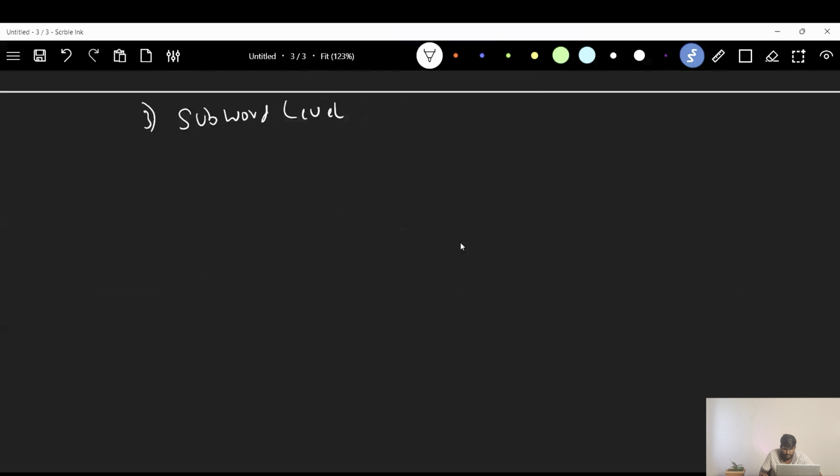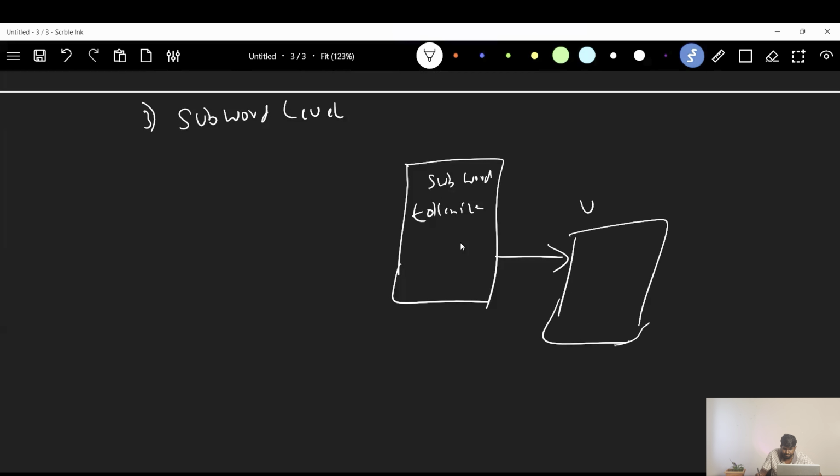Let's say we have this subword level tokenizer, which has its own vocab, and, as I said previously, it has some set of rules or algorithm, and we are giving the same input data from multiple data sources to this subword level tokenizer.